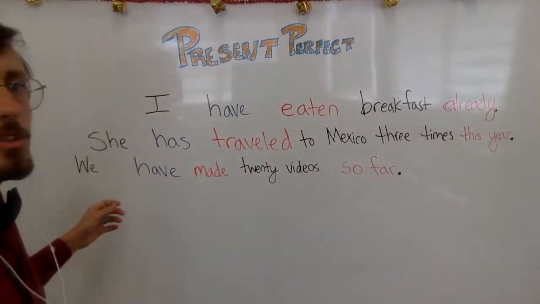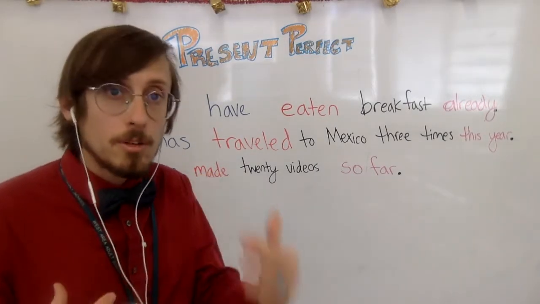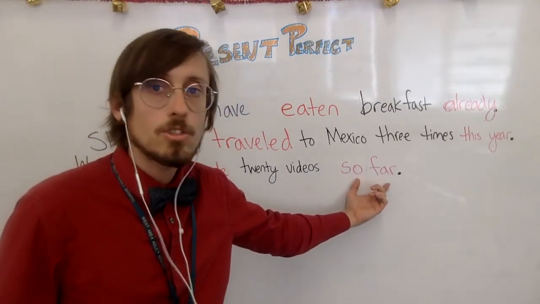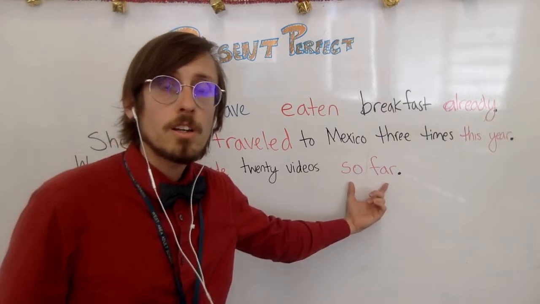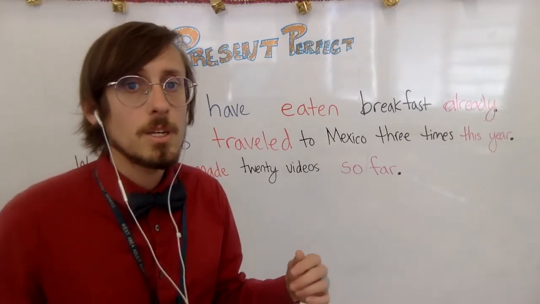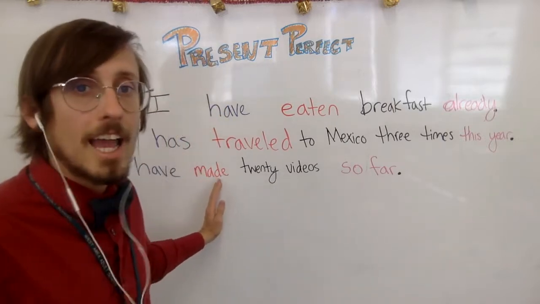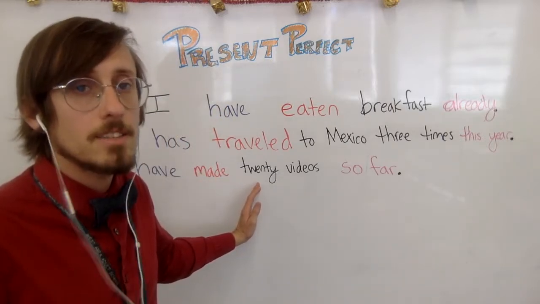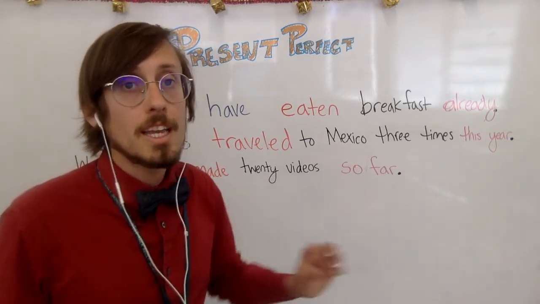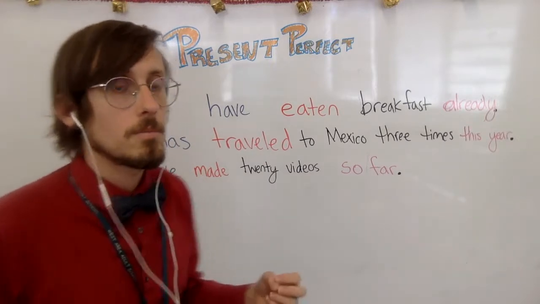And another way we can use present perfect is for activities that we have completed and we plan to continue again, and we can use this phrase so far. So far is a non-specific phrase. It's not a specific time. And what it tells the listener is, yes, I have completed this activity, and I plan to continue with that activity or repeat it more. And that is a plan that I have. Not only an option, but a plan, my intention.